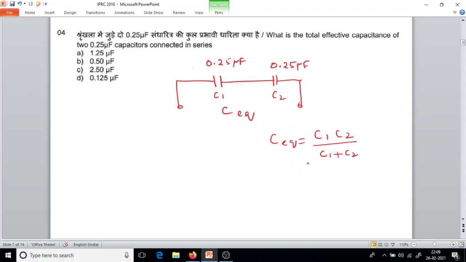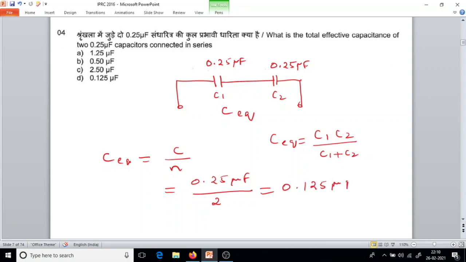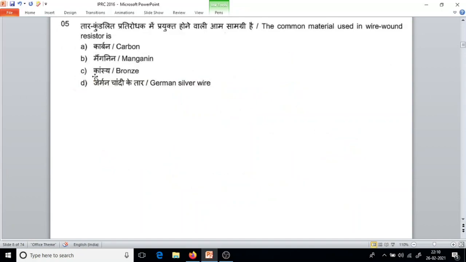But both the capacitors have the same value, so C equivalent equals C upon N, where N is the number of same value capacitors connected in series. The value of C is 0.25 microfarad, and I am dividing by 2. It is similar to resistors connected in parallel. So we will get 0.125 microfarad.